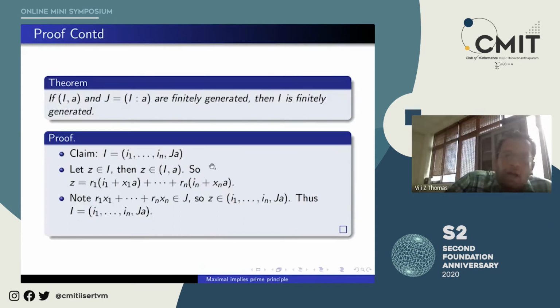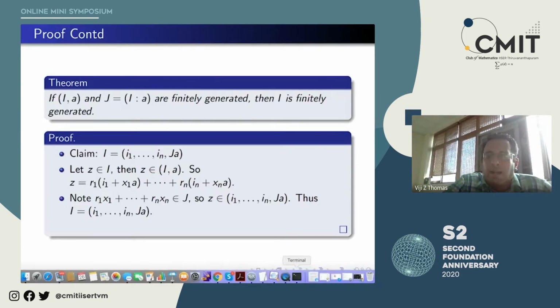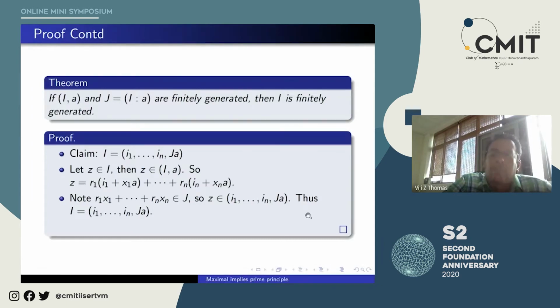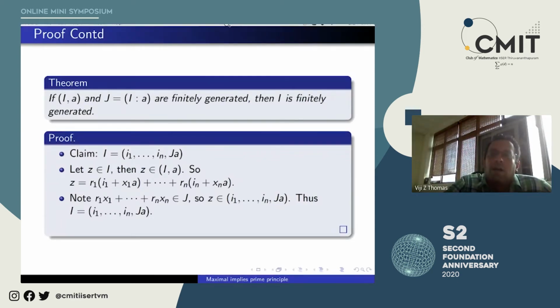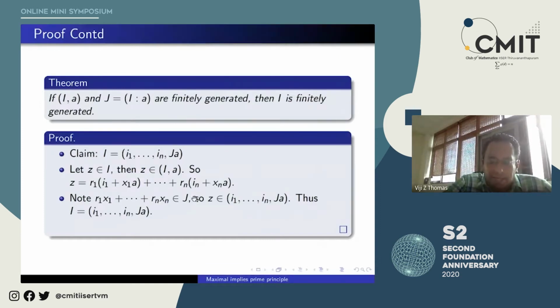Now at this point, maybe it is a good idea to do the corollary, and once the corollary is over, maybe we discuss, because at the moment I only want to focus on this theorem, and I can say something more about other theorems also, but let me finish. Why does JA belong to I? It is by definition, basically, almost.